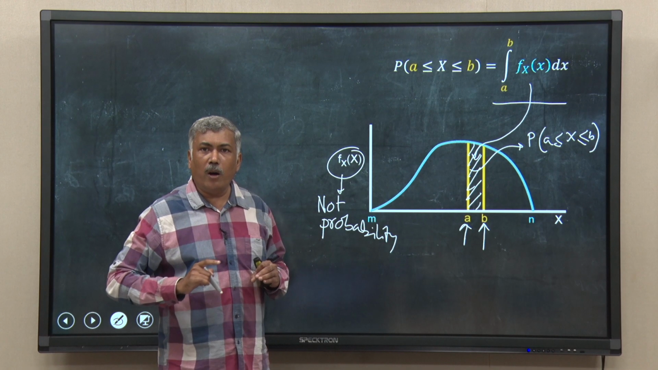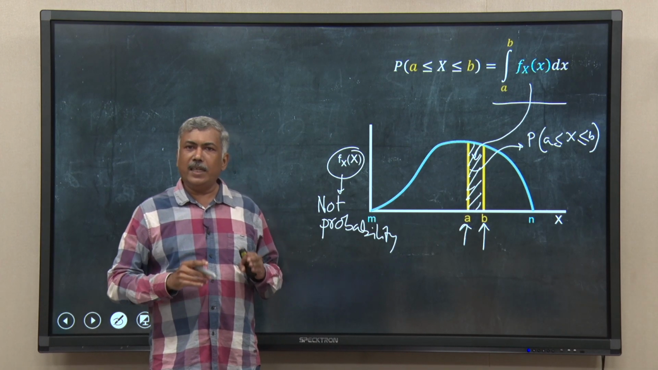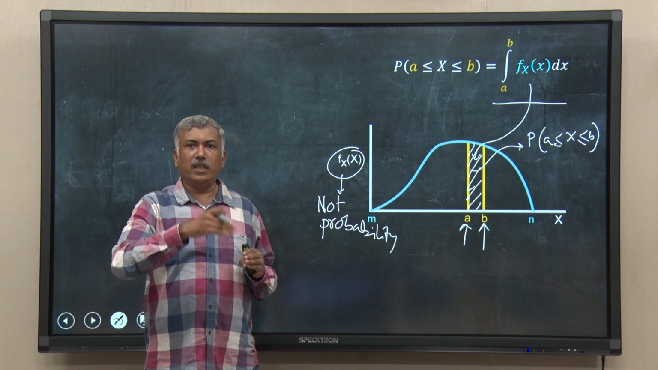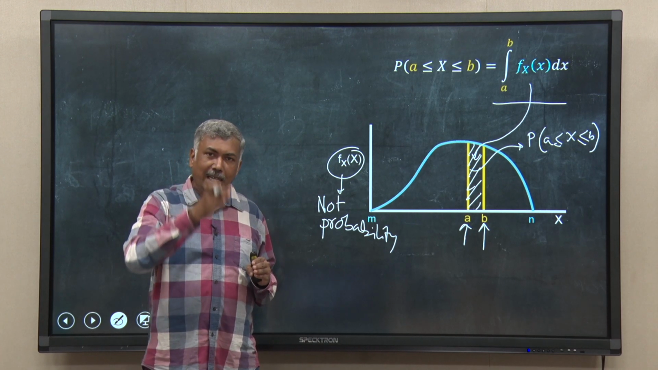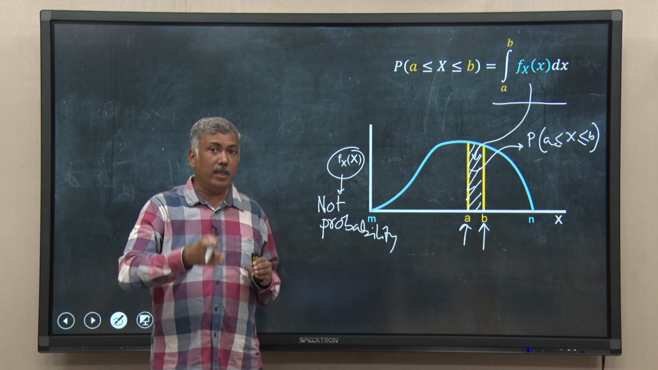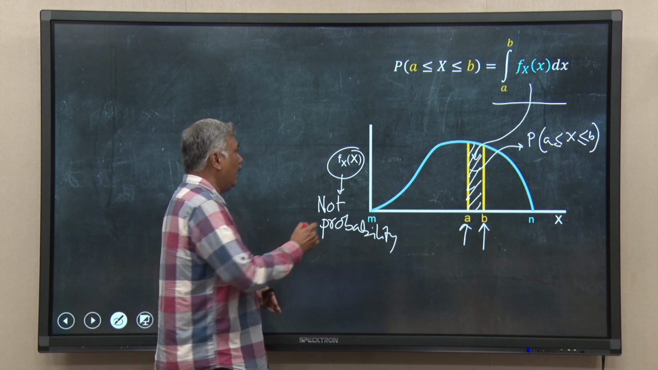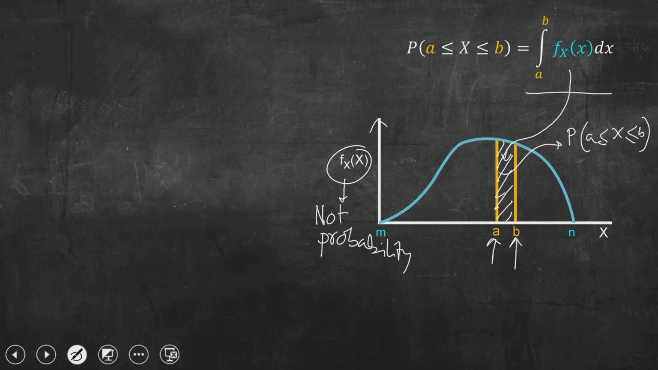In PMF plots, in the previous lecture, suppose you take a binomial distribution or Poisson distribution, the vertical axis has the probability mass function, and those give you the probability. Here in this plot, the vertical axis is the PDF, and the PDF does not give me the probability. When I integrate and take the area under the curve, that gives me the probability.